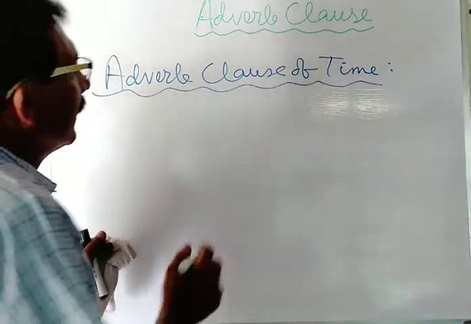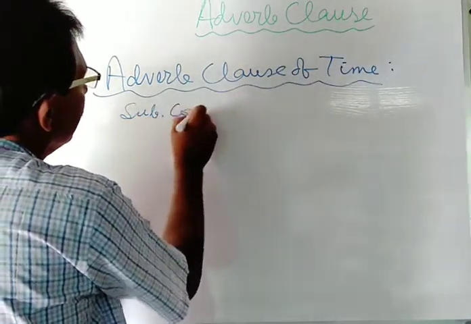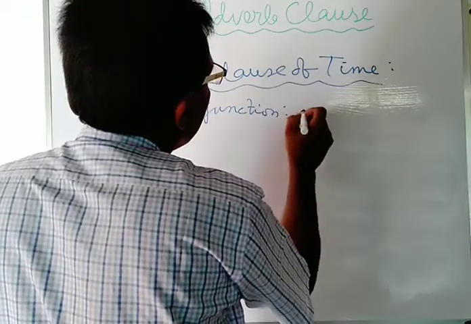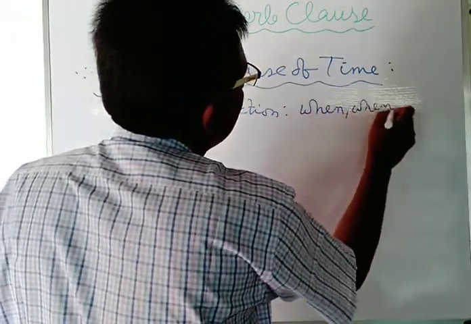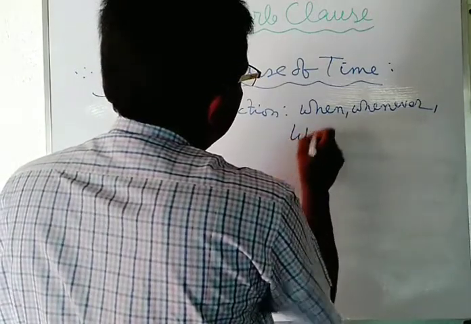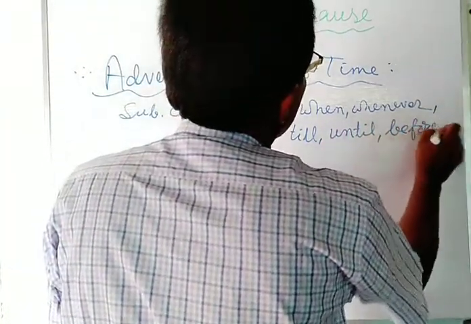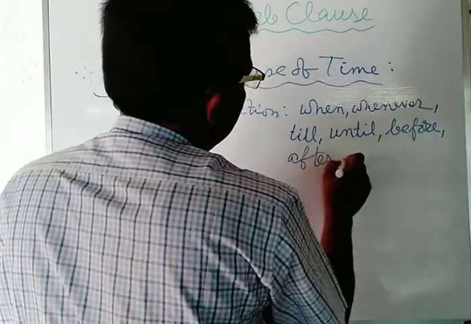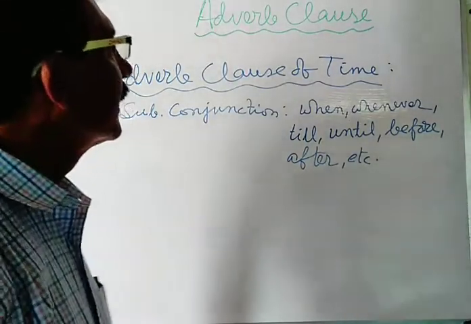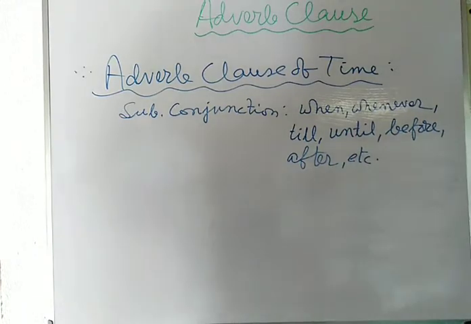And here, the adverb clause of time is introduced with a subordinating conjunction such as when, whenever, till, until, before, after, etc. Such subordinating conjunctions are used in order to introduce the adverb clause of time. Now see the examples.